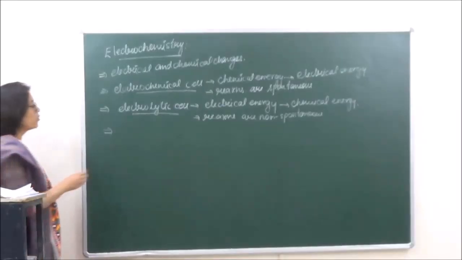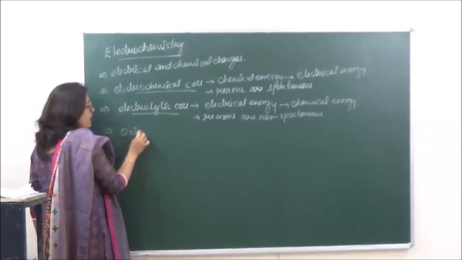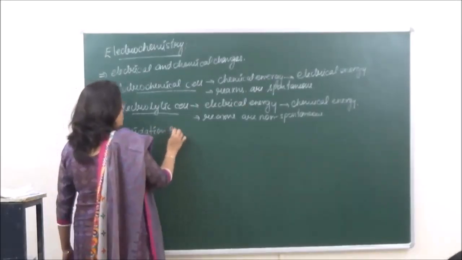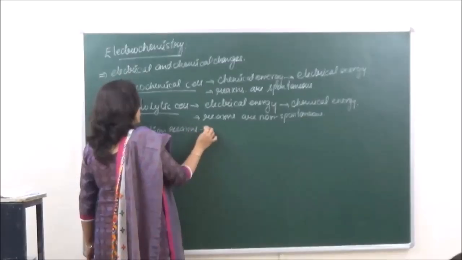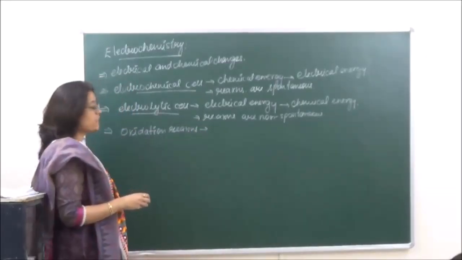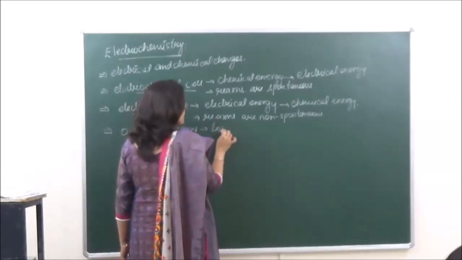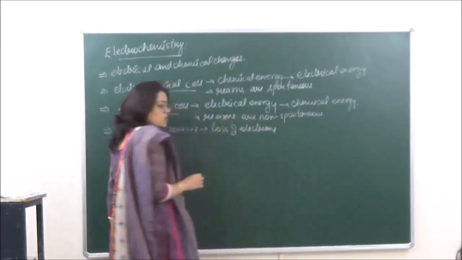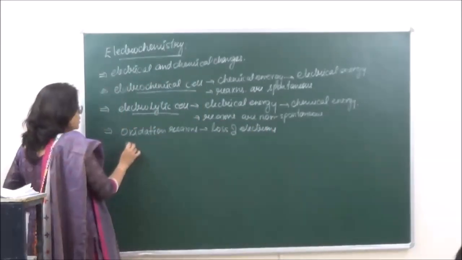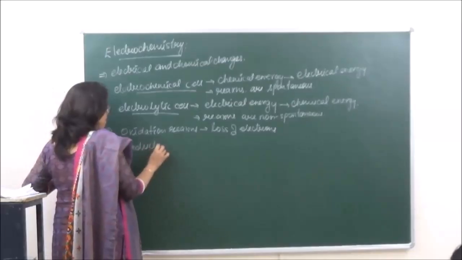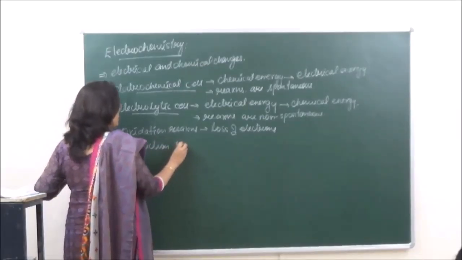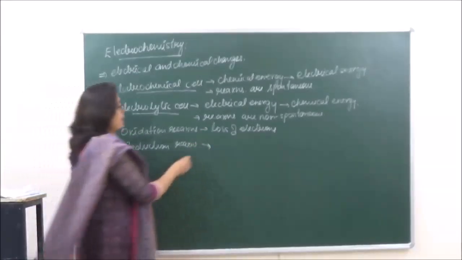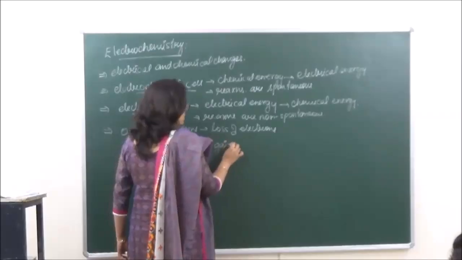In both the cells, as the electrons are going to flow, we say that two types of reactions are going to take place. One is known as oxidation reactions. Oxidation reaction means those reactions which are accompanied by loss of electrons, and reduction reactions which are accompanied by gain of electrons.